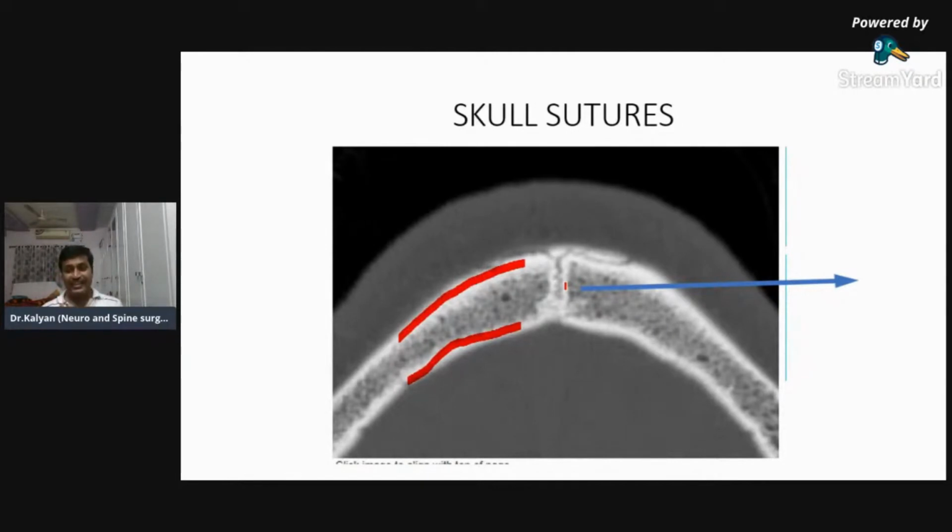If there is a doubt, suppose you are thinking there's a fracture at the level of the coronal suture, you can just compare with the opposite side. If there's a similar thing, symmetrical on both the sides, it's most probably a suture. But if it's present only on one side, it's most probably a fracture. And over the fracture side, you can find some swelling of the soft tissue.